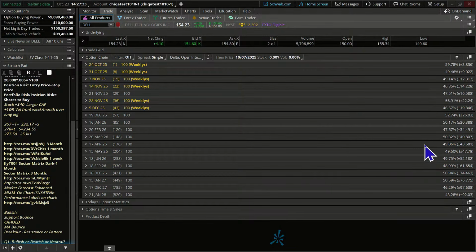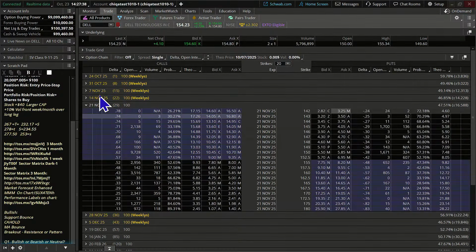So what we're going to do here is pull up the November 21 options. We're going to be doing some spreads. In fact, all the ones we're going to use are going to be in the November 21s because they have lots of open interest. And they're kind of in that bucket of time that we like to use, between 20 to 40 days on verticals is kind of the ideal scenario. And there it is sitting right smack in the middle of that. So that's why we are not even going to pick through some of the weeklies, although if you wanted to, you certainly could, if you were being more aggressive.